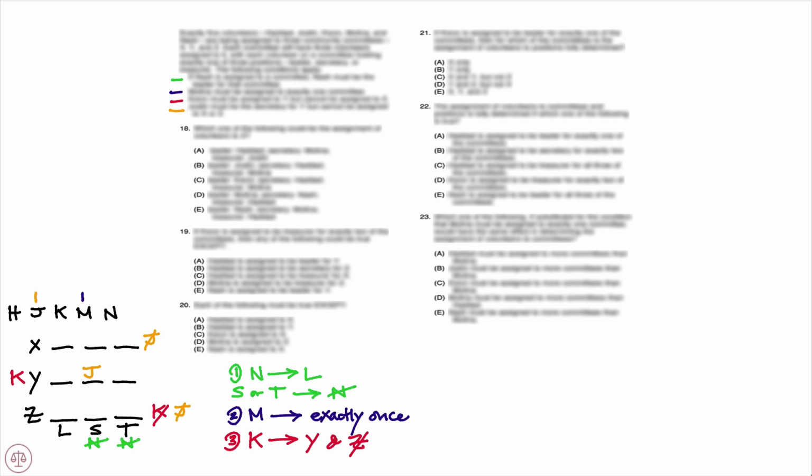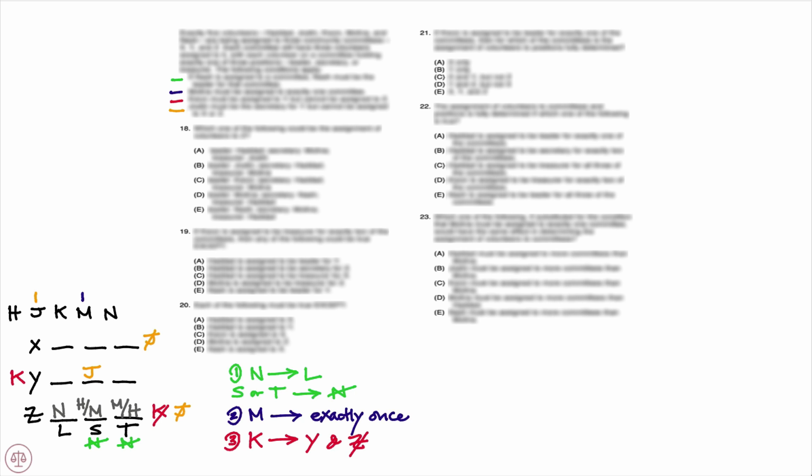So now, let's see what deductions we can make. First, I want to turn my attention here to Committee Z. Because you notice, of the 5 volunteers, 2 have been eliminated, which means we know the 3 volunteers for Committee Z: H, M, and N. And we know that when N is present, N is the leader. So in Z, N will be the leader. We're going to have reverse dual options of H and M then for S and T.